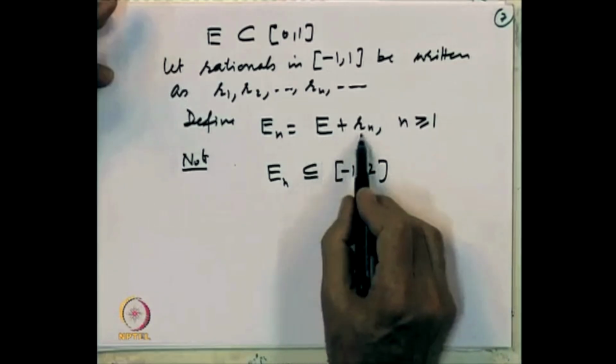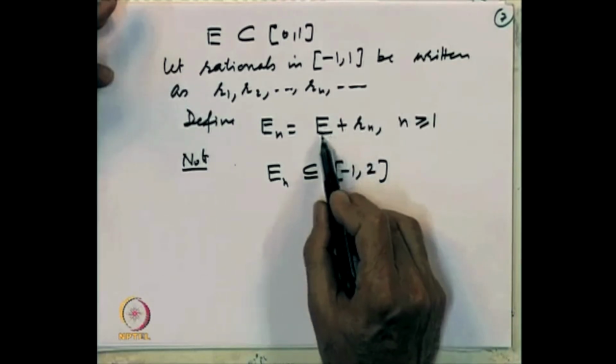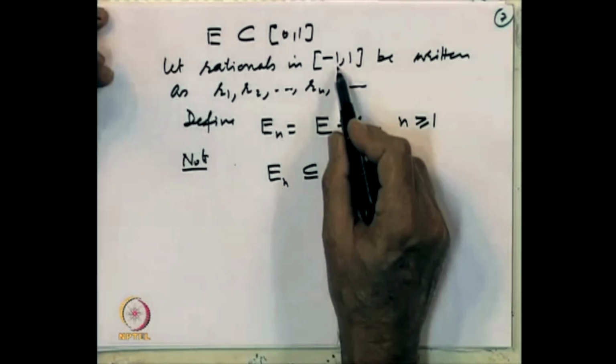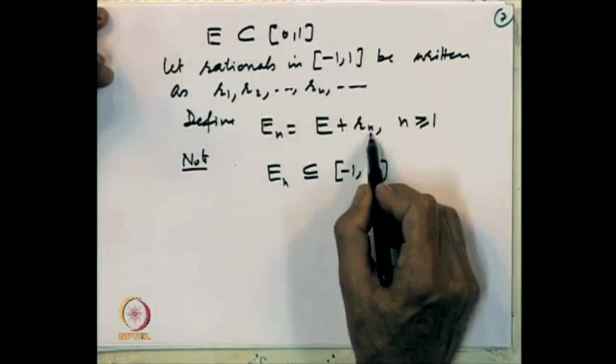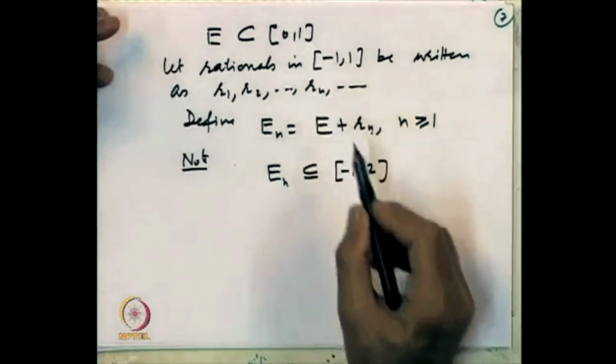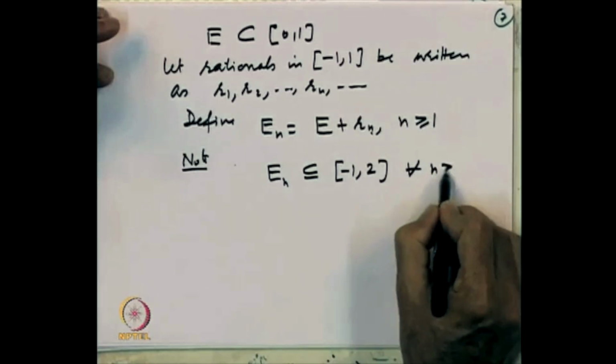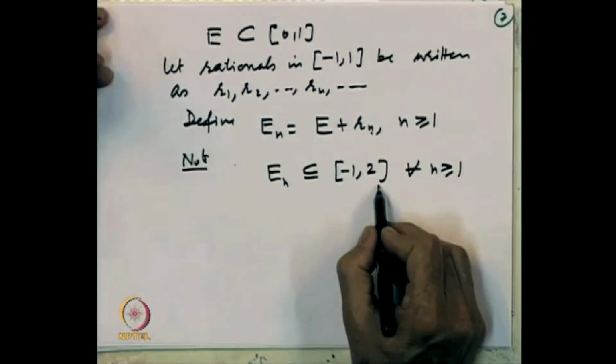At the most, this sum can become -1 when the element of E is the smallest one, 0, and Rn is -1, and the largest possible is when Rn is equal to 1 and the element of E is also 1, so 1 plus 1 is 2. So for every n, En is a subset of [-1, 2].